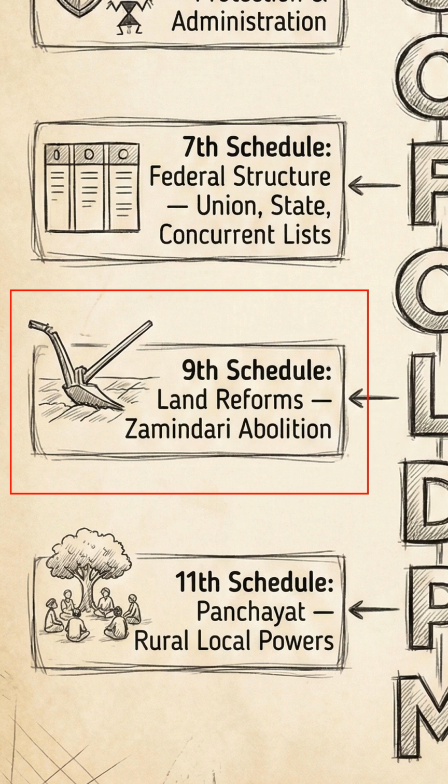Originally added by the First Amendment in 1951, this schedule was created to protect land reform laws and the abolition of the zamindari system from being challenged in courts on the grounds of violating fundamental rights. While initially intended to be immune to judicial review, the Supreme Court has since ruled that laws placed here can be reviewed if they violate the basic structure of the Constitution.